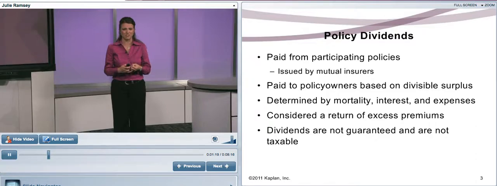Dividends are never guaranteed because they're a surplus. We don't know what it's going to be 20 years from now, 30 years from now. Dividends are never taxable. Why? Because it's a refund of premium.